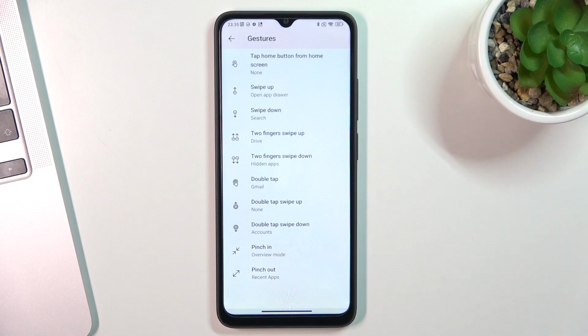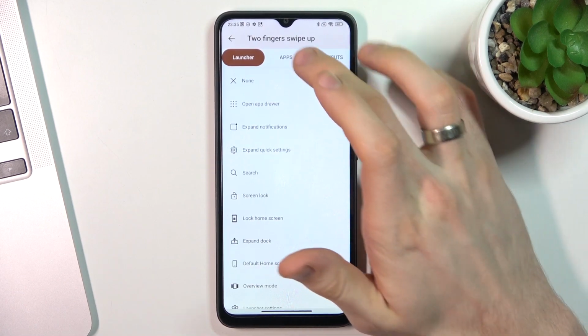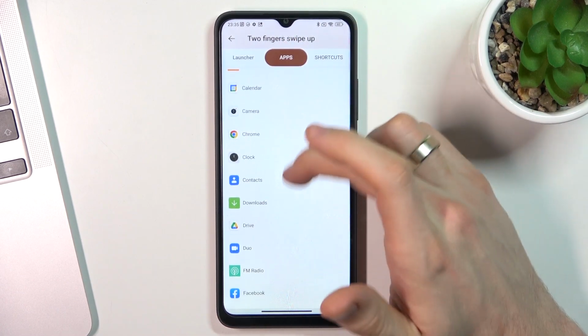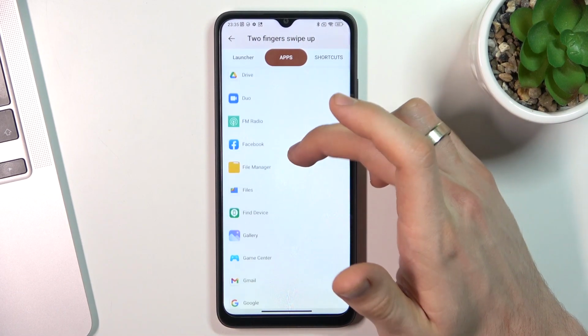So after using this launcher during a week, during a month, you will ask yourself how you lived without these features. So how was it possible, because using it, you will really speed up your moves.